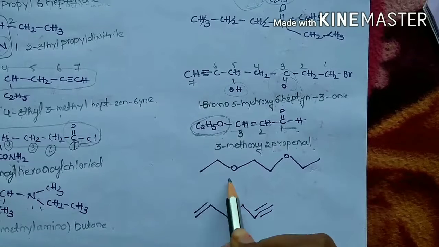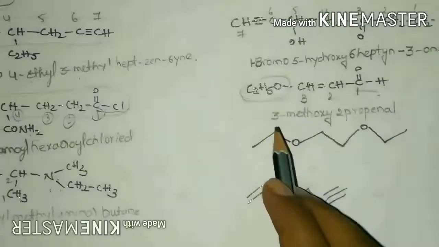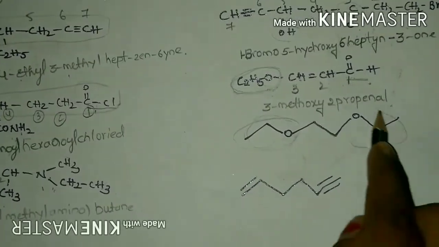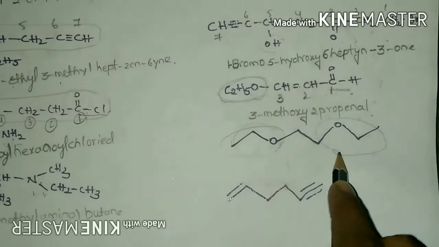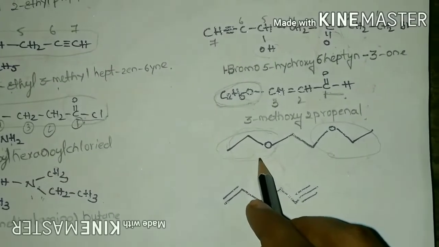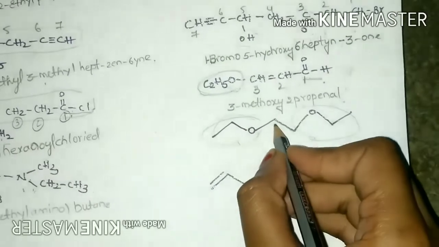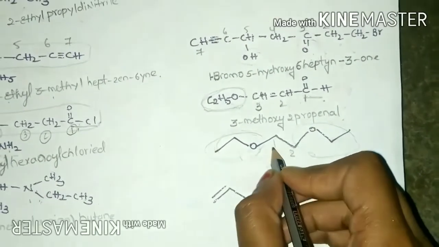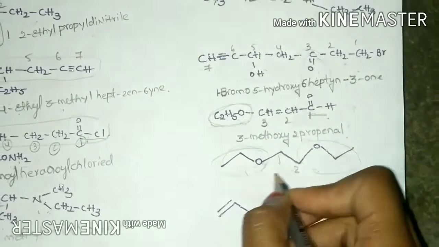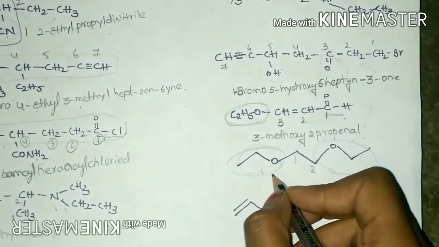Here there is also an ether functional group, where this is the longest chain, and this methoxy and methoxy are acting as substituents of this ethane chain. As I said, when an alkoxy group is present, we must always take it as a substituent. So this compound can be named as: this is substituted to the first carbon and this is substituted to the second carbon. Hence this compound is named 1,2-diethoxyethane.